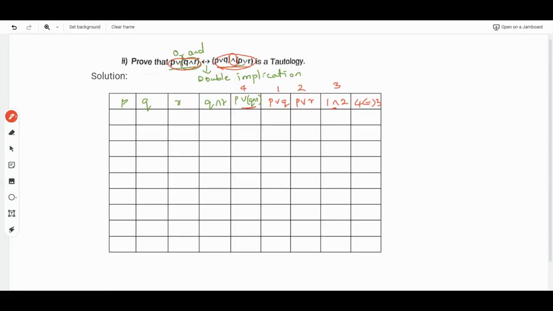So first you need to write the column headings. Then we need to solve it. So now we have three different statements. So here it is 2 to the power of 3, which will be 8. So we'll be writing T 4 times, 8 we will divide into 2: 4 times T, 4 times F. Then we'll divide again into half, that is 2 times T, 2 times F, 2 times T, 2 times F.